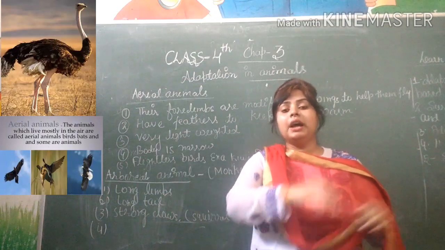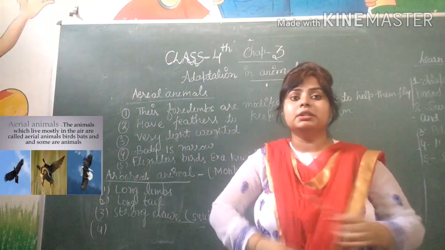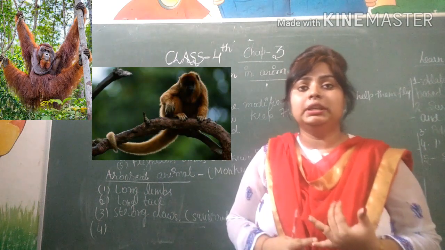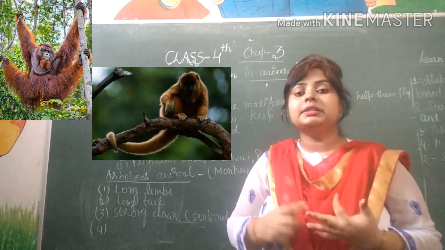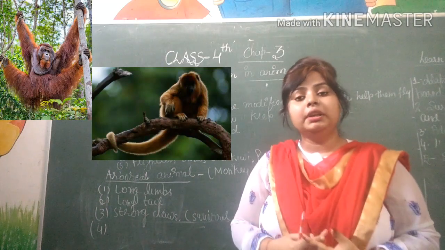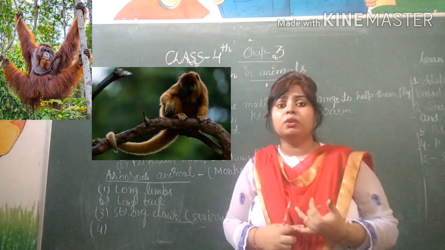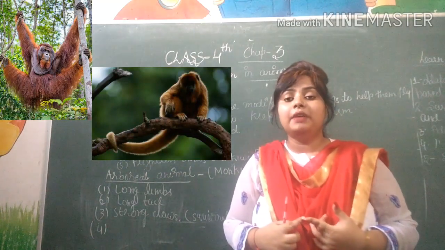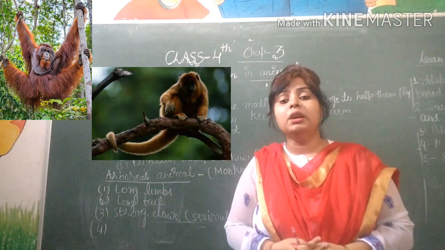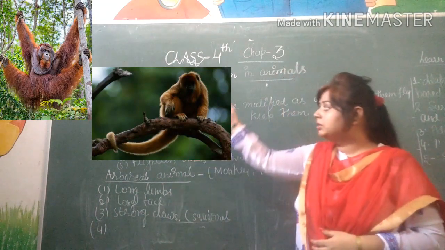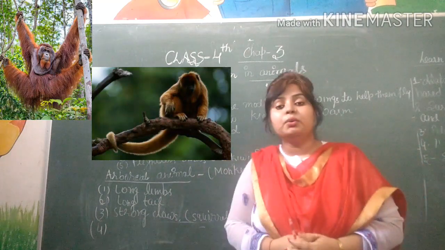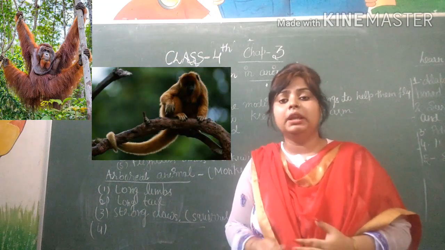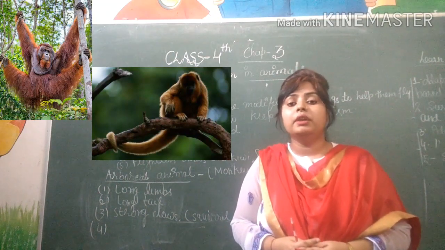Next and last is arboreal animals. Arboreal animals spend most of their time on trees; they live on trees, eat, sleep and play on the tree canopy. Monkeys, koalas, sloth and garden lizard are different types of animals which spend their whole life on a tree. Here are some pictures related to arboreal animals, which eat and play all the time on the tree canopy.